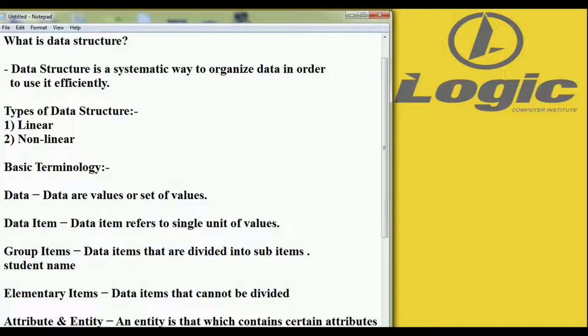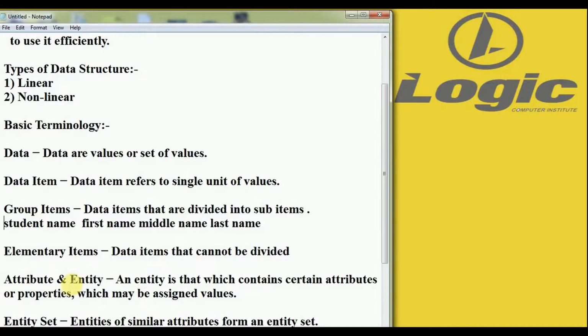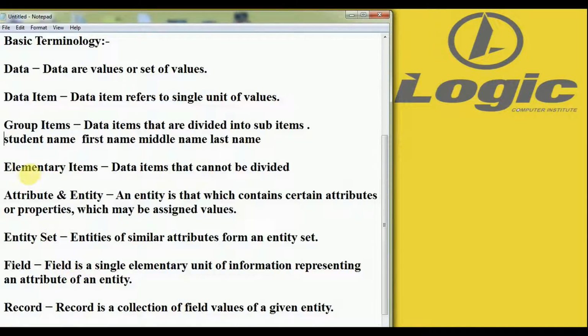For example, student name is a group item because it is divided into subitems: first name, middle name, and last name. This is the example of a group item.